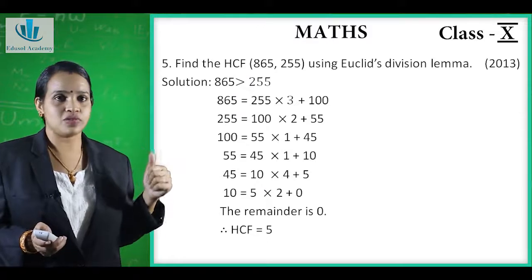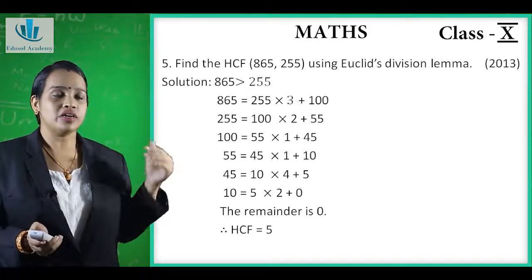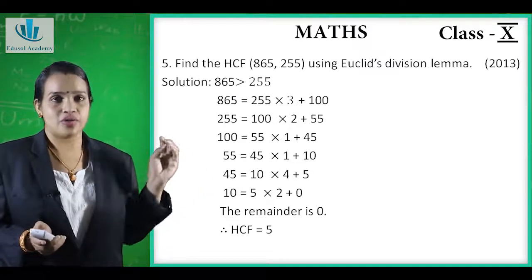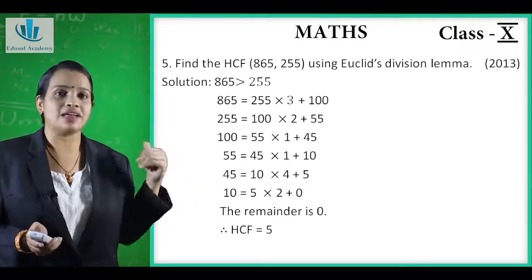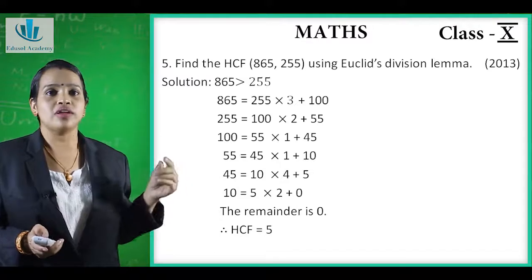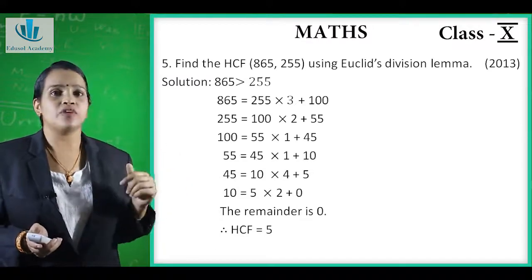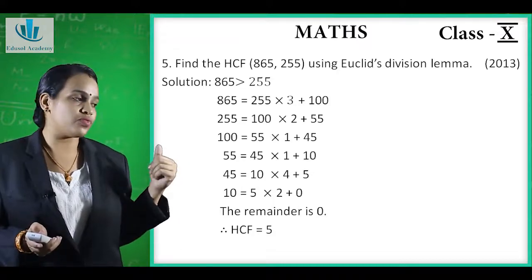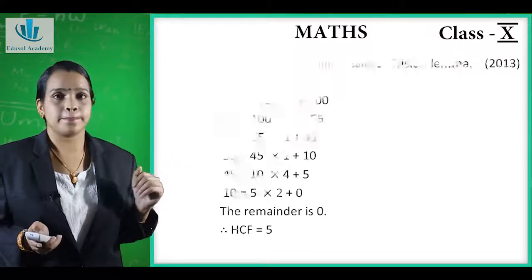Again it is not equal to 0. So again we can solve it. So it becomes 10 is equal to 5 into 2 plus 0. Now we can see we got the remainder as 0. So our divisor, that is 5, will be the HCF. So HCF of 865 and 255 is 5.